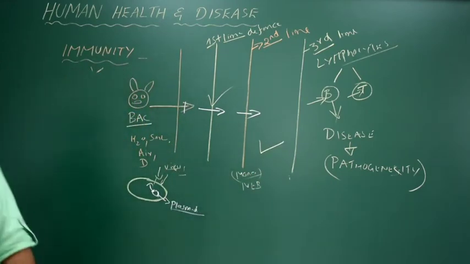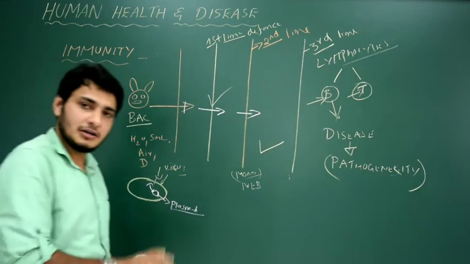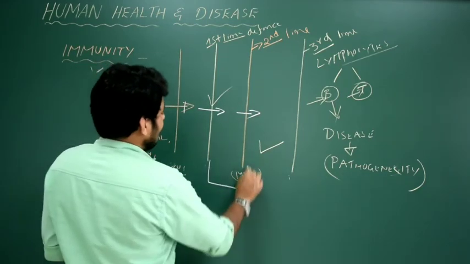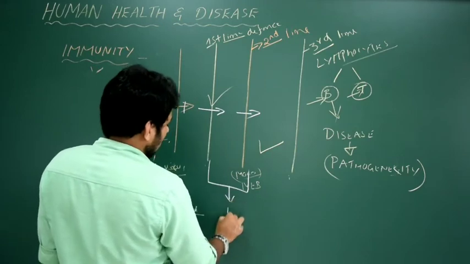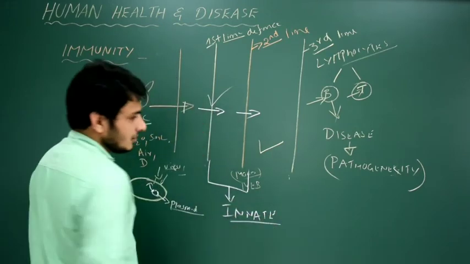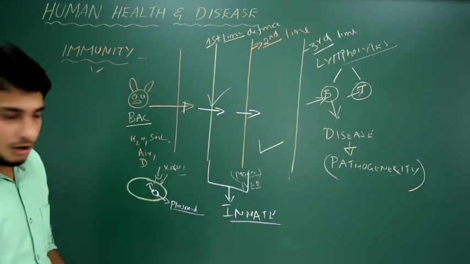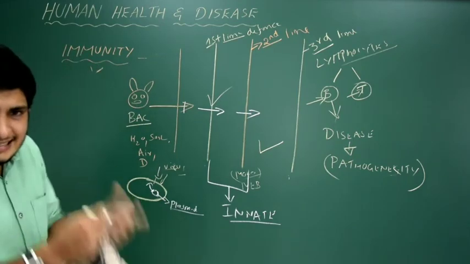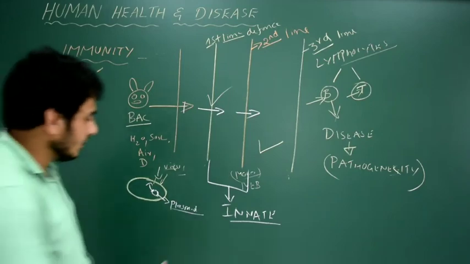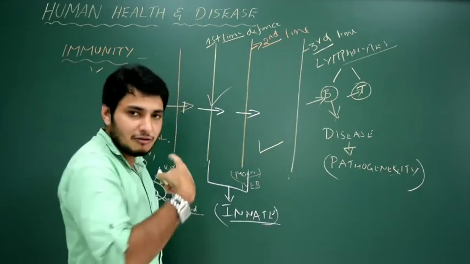Now I'm going to talk about the types of immunity. Got it? Types of immunity. Please remember, first line and second line immunity is called innate immunity. What is the meaning of innate? Innate means these immunity or immune system providing cells are present at the time of birth. They are given by our mother. Okay, innate at the time of birth.